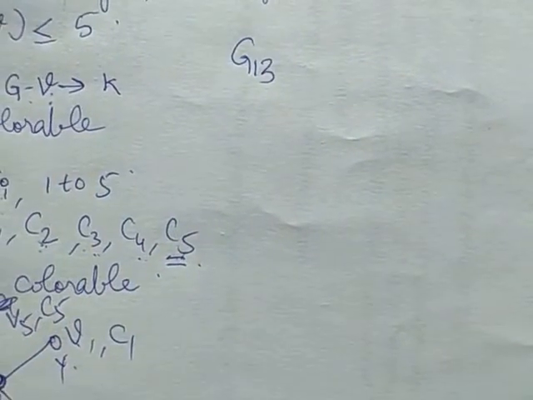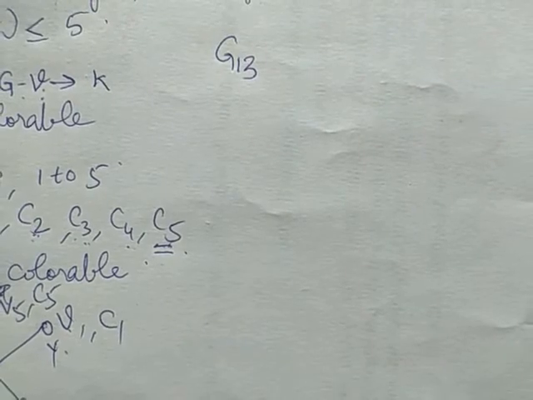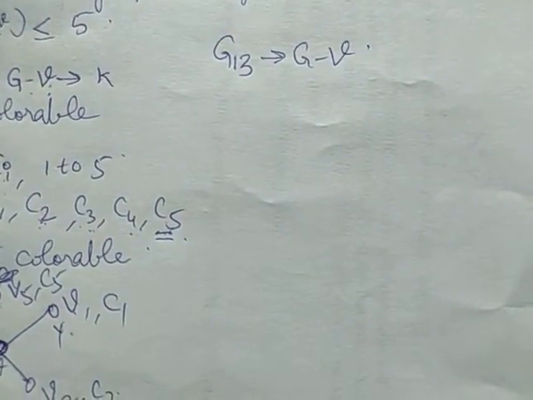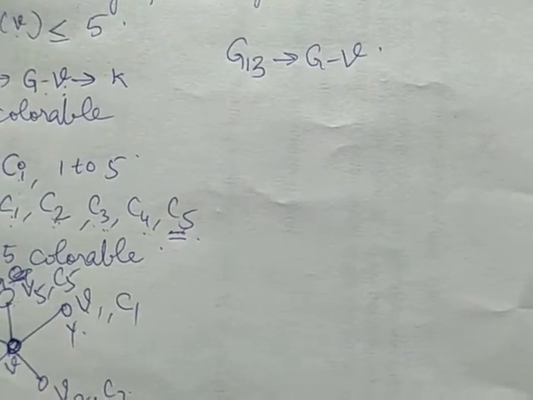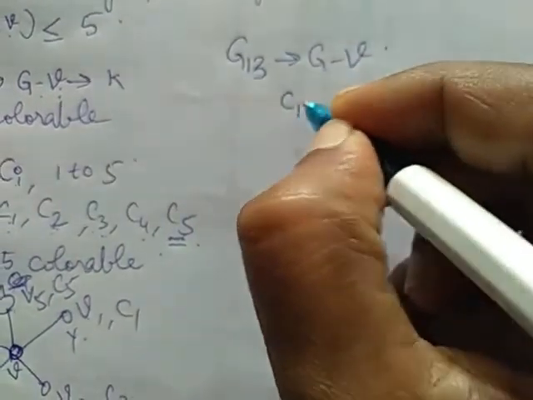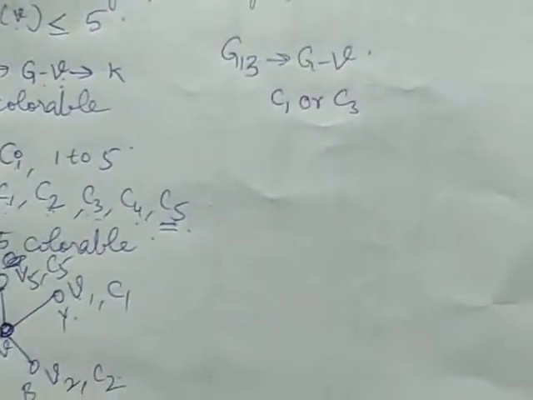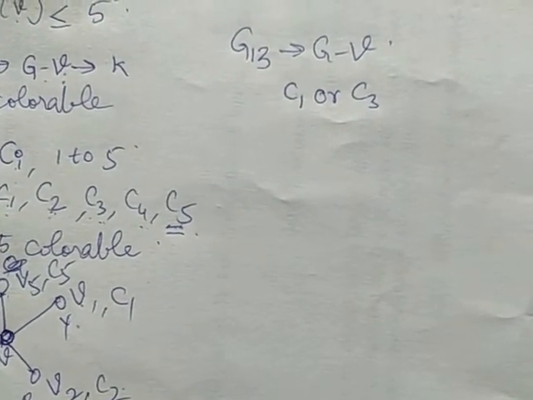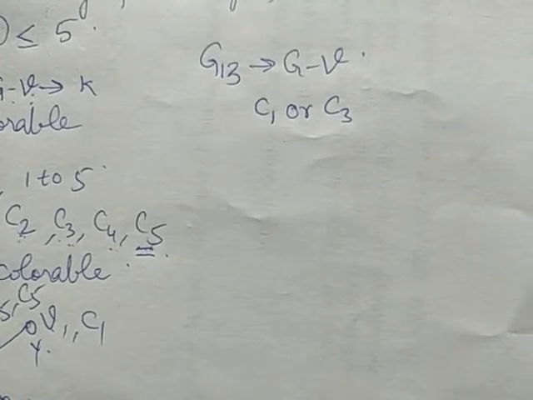G13 means a graph, it is a subgraph of G minus V, induced by the vertices with C1 color or C3 color. C13 is a subgraph of G minus V induced by the vertices colored with C1 and C3 colors.